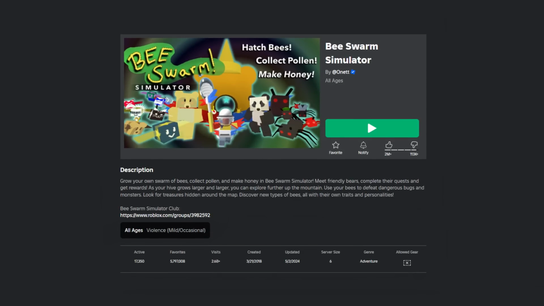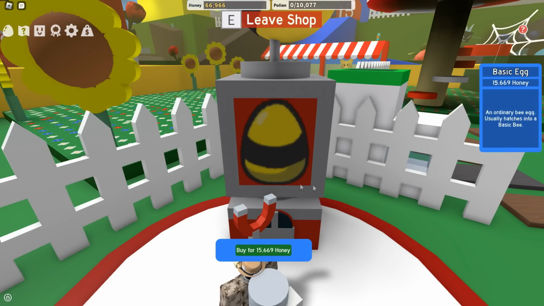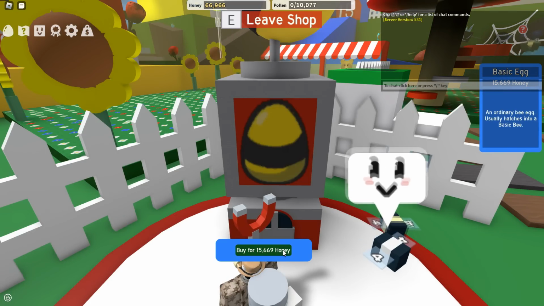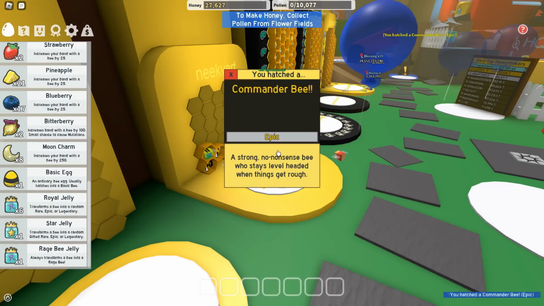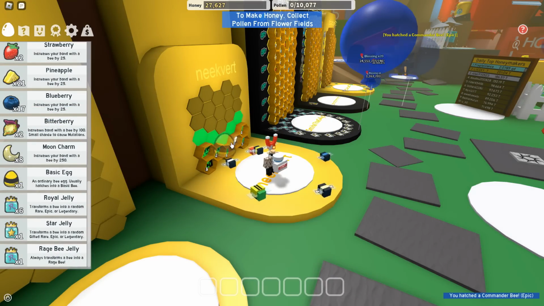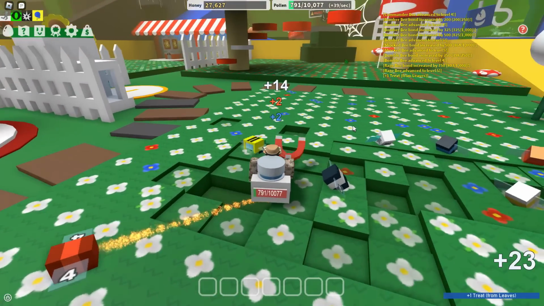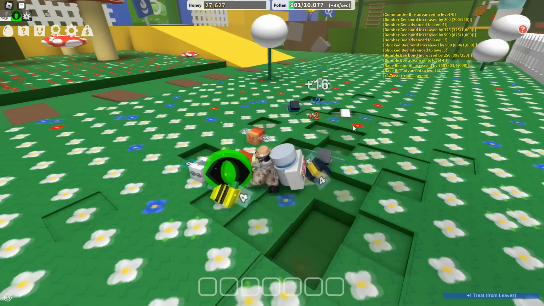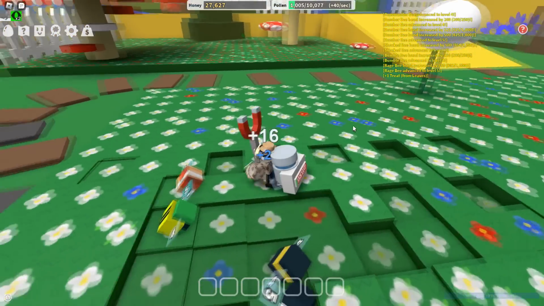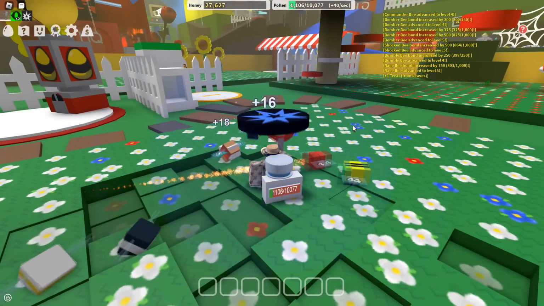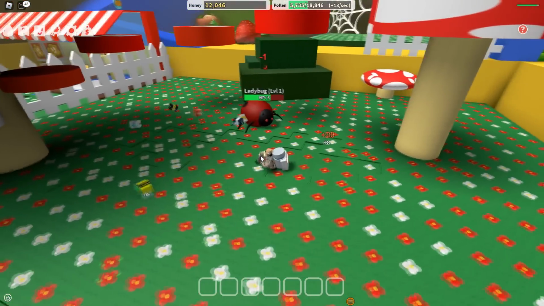Lastly, for 2018, there was Bee Swarm Simulator, created on the 21st of March 2018, with it gathering 2.1 billion visits and having 20,000 concurrent players on at once. The game itself is very simple, working in a similar way to Pet Simulator, with you opening up eggs to get these bees of different rarities to help you farm the fields to get more pollen that can be converted into honey. These bees can also drop a special ability that gives you more pollen and attack enemies protecting that